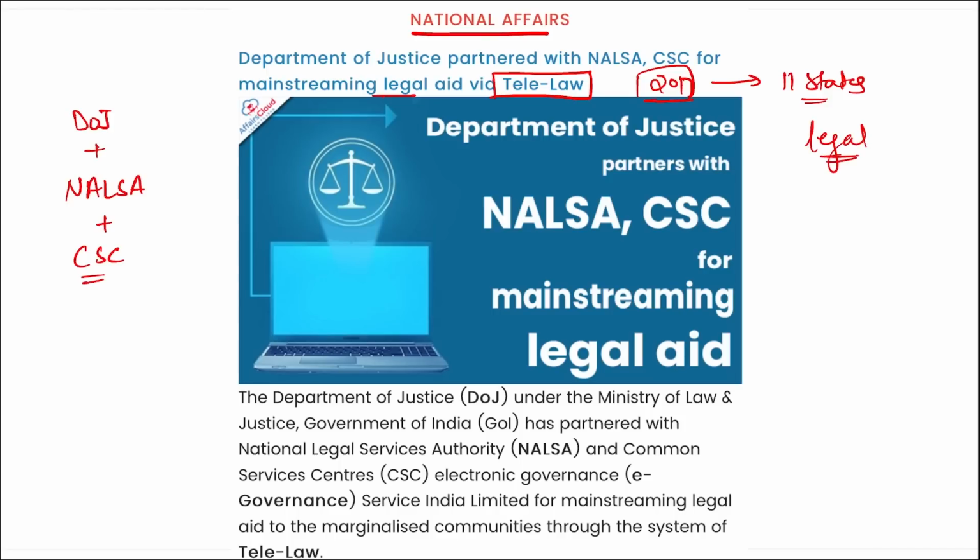The main aim here is to live stream the legal aid to the marginalized communities through the system of telelaw, correct? The concept of telelaw is basically to deliver legal advice through a panel of lawyers that are stationed at a front office of the legal service authorities and CSC. The project initiates to connect citizens via the panel's lawyers through video conferencing, internet, phone facility, and identified in 1 lakh gram panchayat. That is for consulting them, providing them help and providing them information, right?